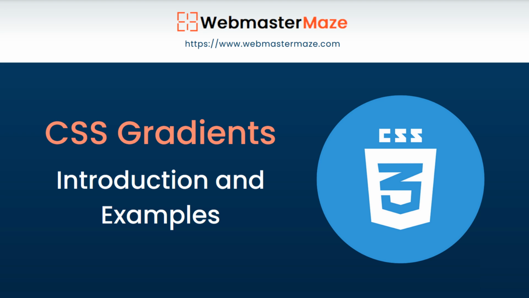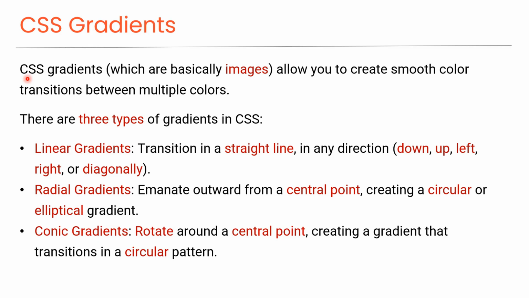Hi everyone, in this video you'll learn what CSS gradients are and how they are used. CSS gradients, which are basically images, allow you to create smooth color transitions between multiple colors. There are three types of gradients in CSS.